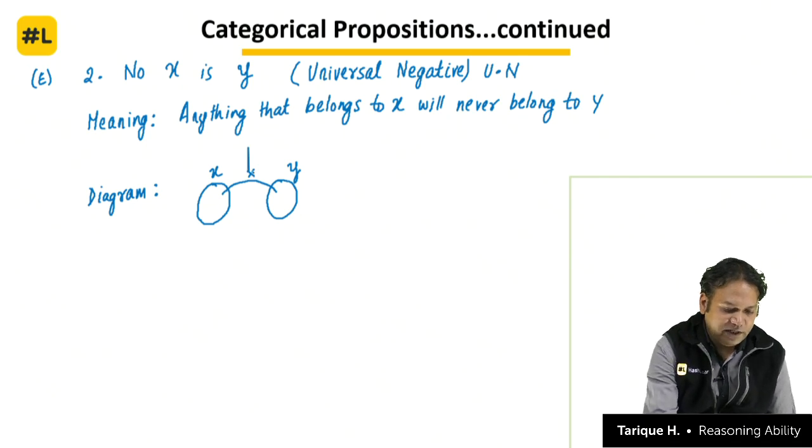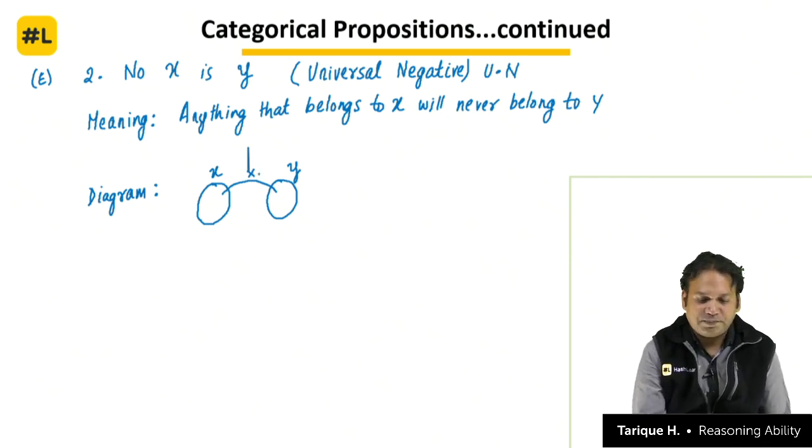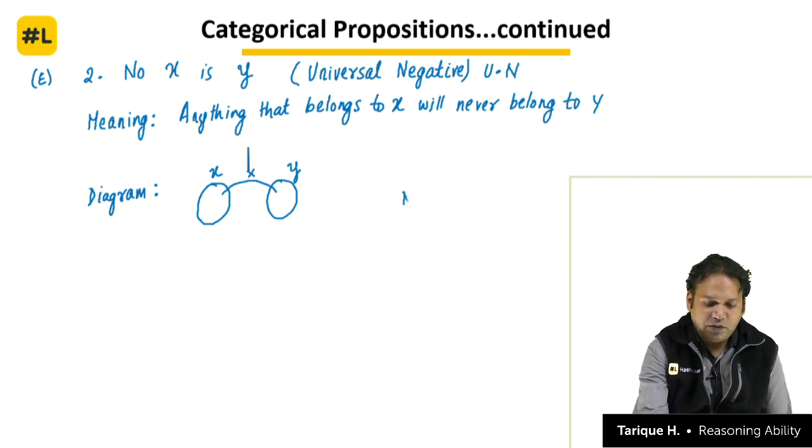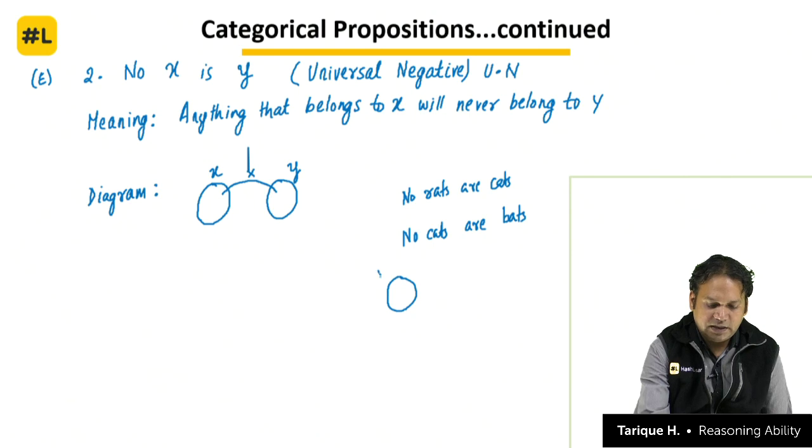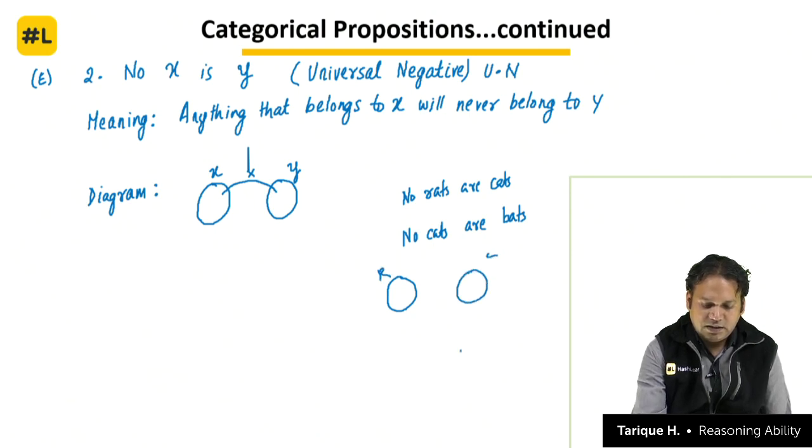So it's always better just to make a link and put a cross, right? So someone says no rats are cats, no cats are bats, something like this they will give you in the exam. So we will say, okay, this is a rat circle, this is cat circle, this is the bat circle.